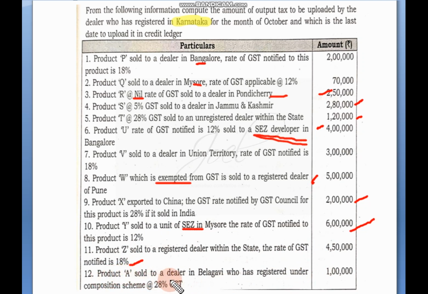Next, product A sold to a dealer in Belagavi who is registered under the composition scheme. See, it is sold to a dealer in Belagavi. That means SGST and CGST is applicable. 1 lakh into 28% you will do. The amount equally you will write under the SGST and CGST columns. So this is the way you will solve the problem. We'll see the solution quickly.